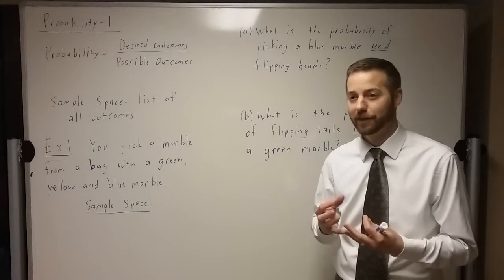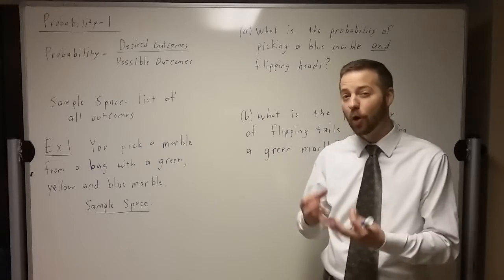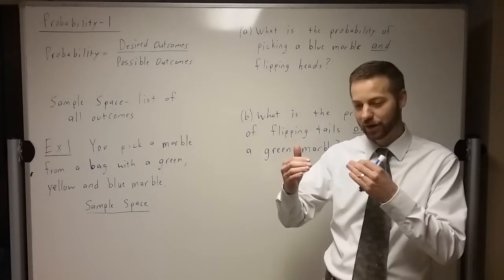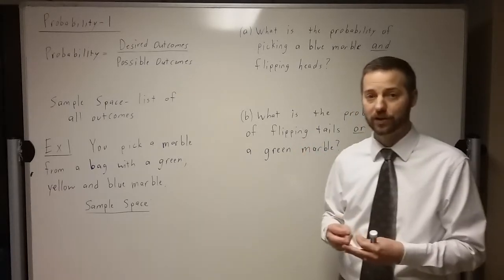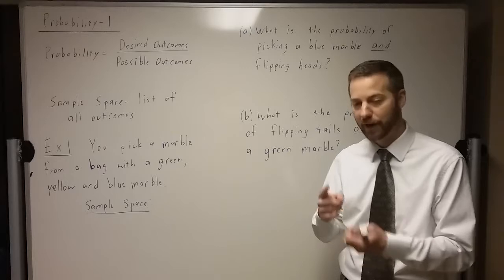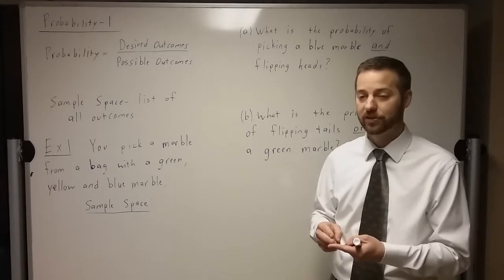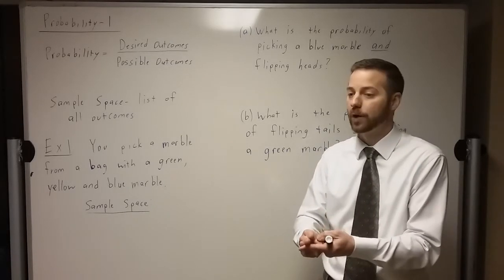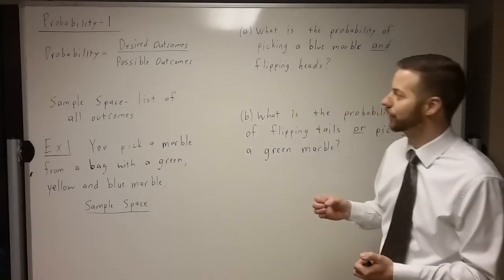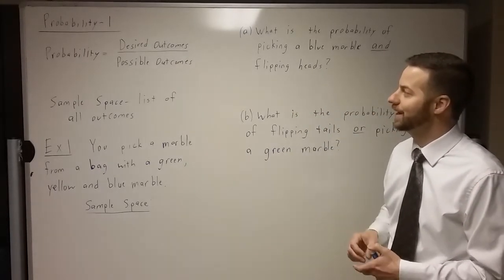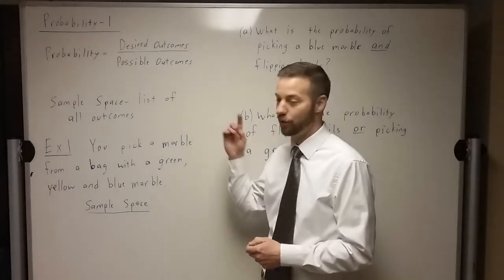I feel like something that you guys know about probability is that answers come out to fractions or percentages. And there's actually three correct ways you can write the answer for probability. You can do a fraction, you can do a percentage, or you can do a decimal, where one would be guaranteed that it's going to happen. And so, what probability is, is the desired outcomes over the possible outcomes.